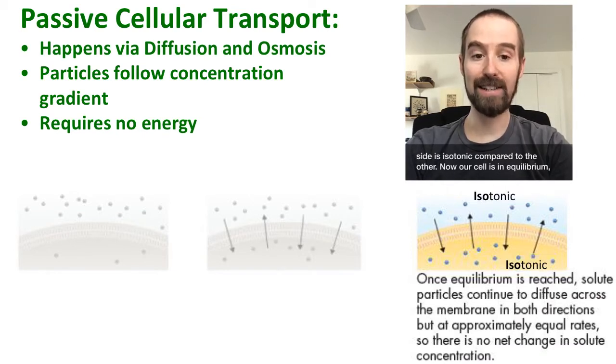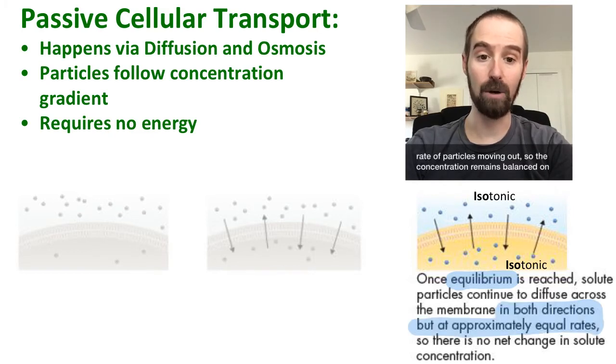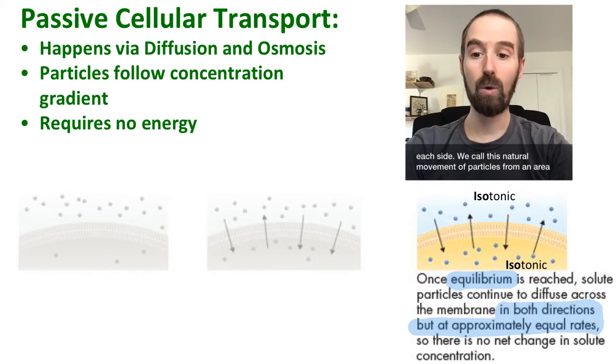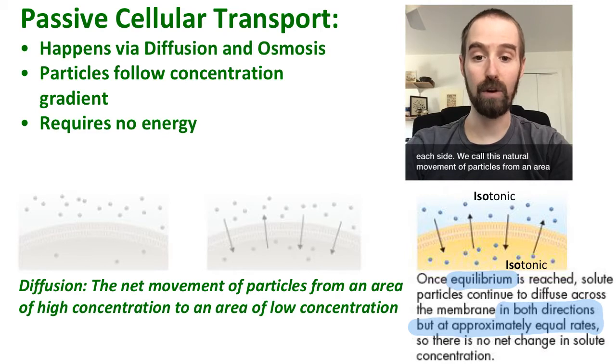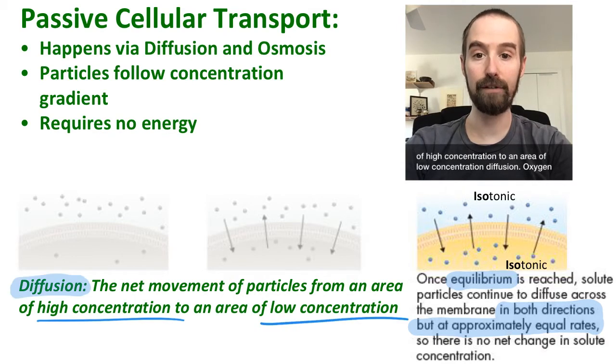Now our cell is in equilibrium, meaning that the rate of particles moving into the cell is equal to the rate of particles moving out, so the concentration remains balanced on each side. We call this natural movement of particles from an area of high concentration to an area of low concentration diffusion.